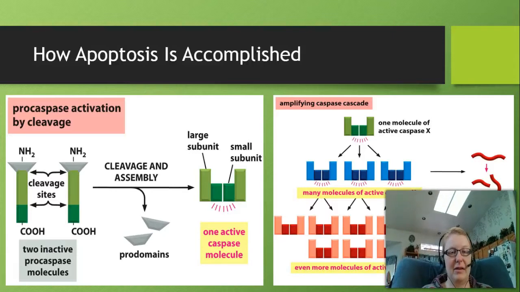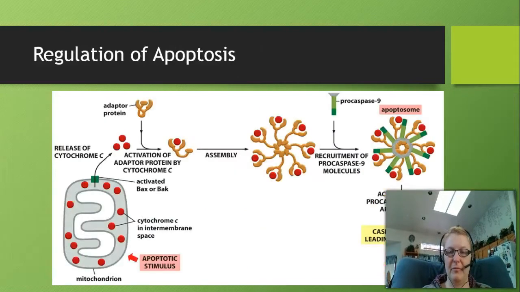This active caspase molecule is then going to create a positive feedback loop that's going to activate many farther down caspase molecules. Caspase is the main molecule that's involved in apoptosis, so it's important to understand that. And you can see how the different caspases are going to direct different activities involved in apoptosis.